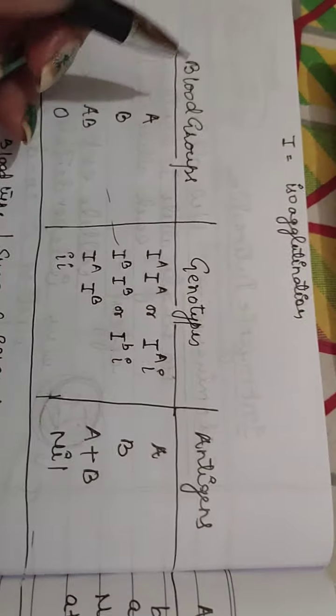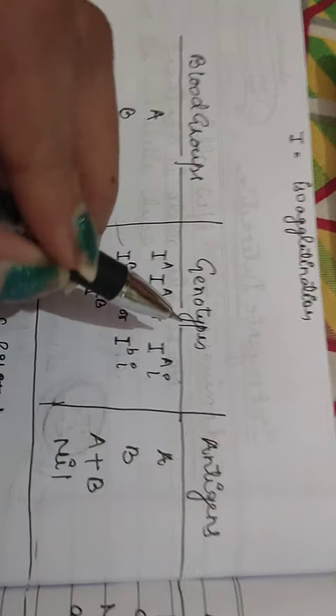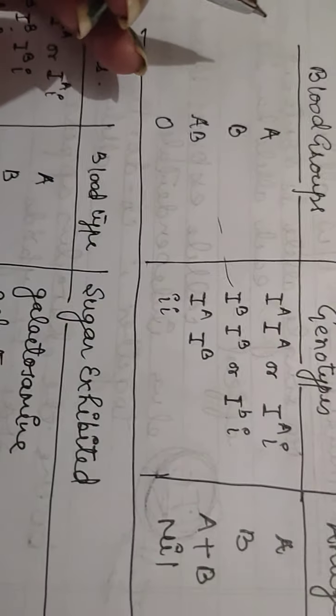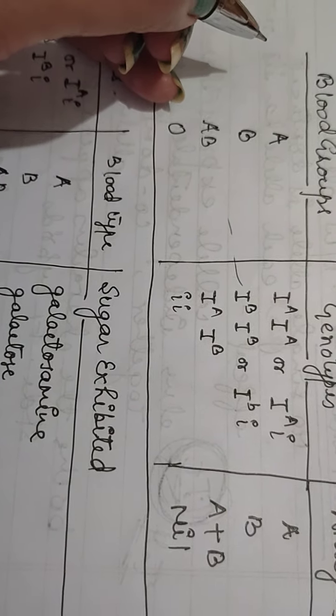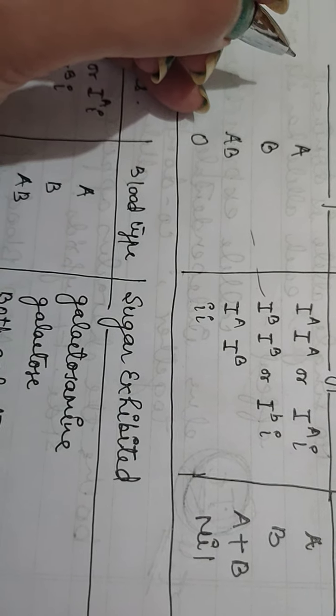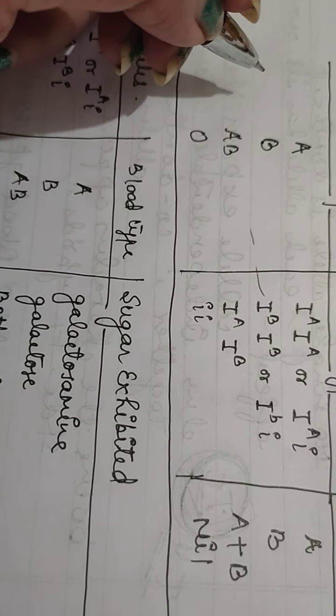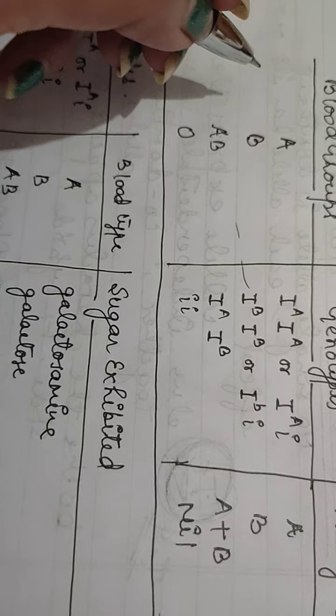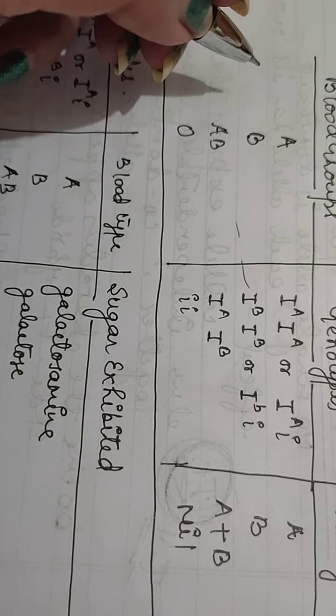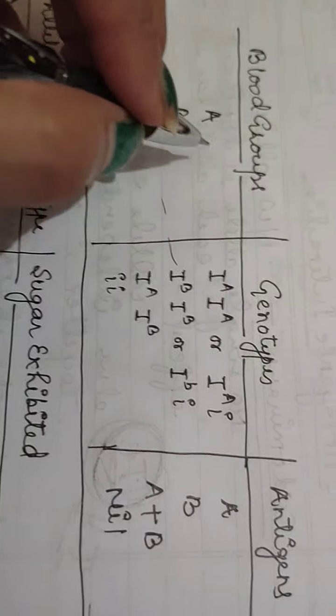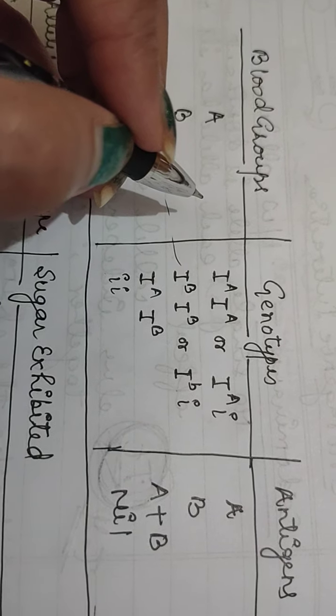See here, this is the blood group, genotypes and antigens. A human gene that exhibits more than one codominant allele is the gene that determines ABO blood grouping type.